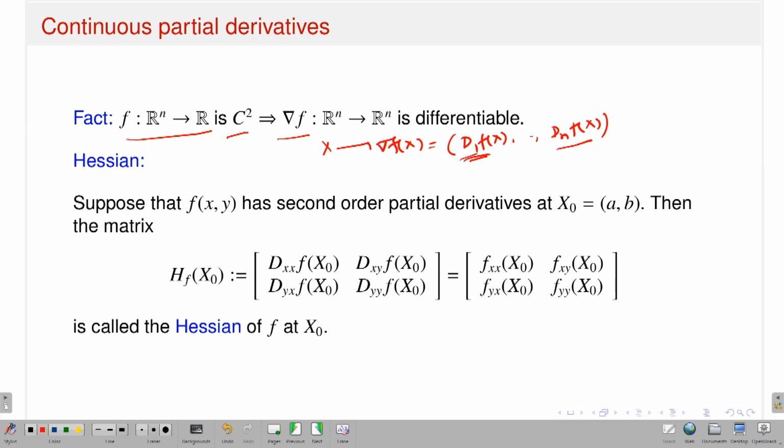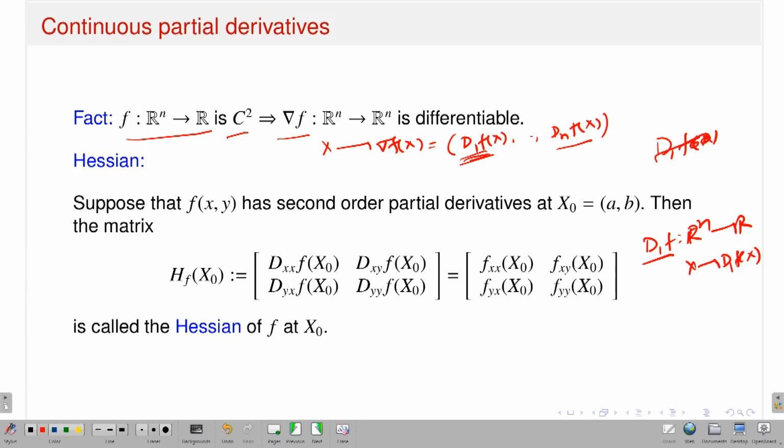Now, to talk about the differentiability of the component functions, say d1 f, which is a map from Rn to R, that means x goes to d1 f(x). If I want to talk about the differentiability of this d1 of f, what do I have to do?